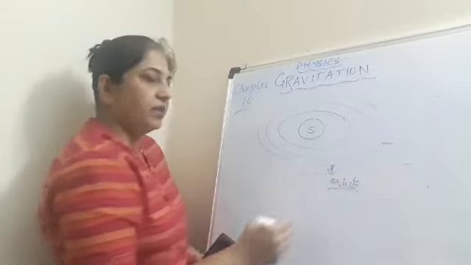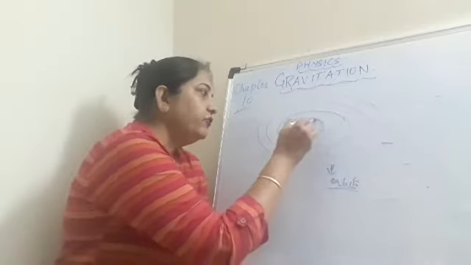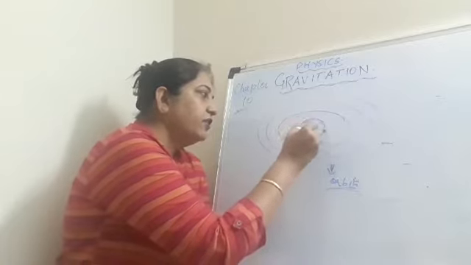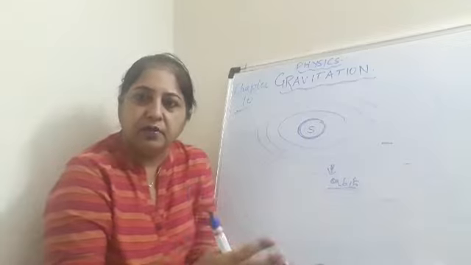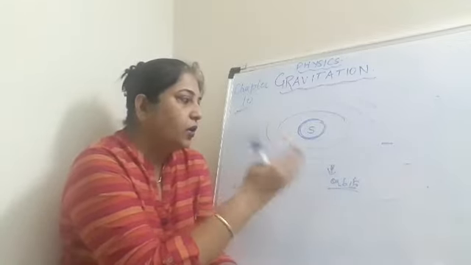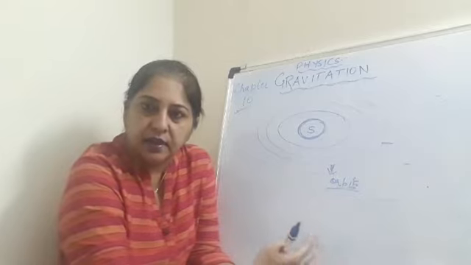Orbits are specific paths. So that means there has to be some force around this which is actually keeping all the planets in their positions or in their orbits, and they are not moving in some other direction.